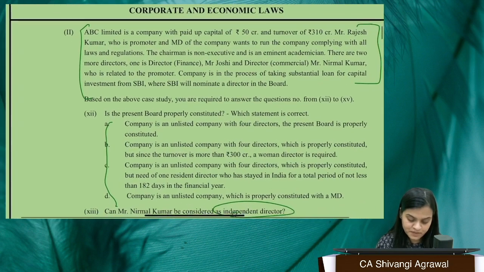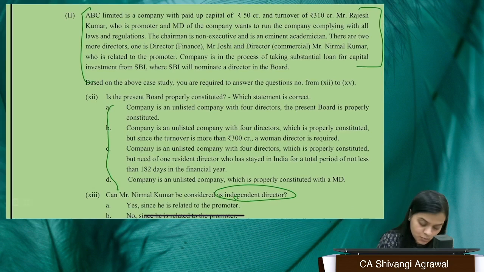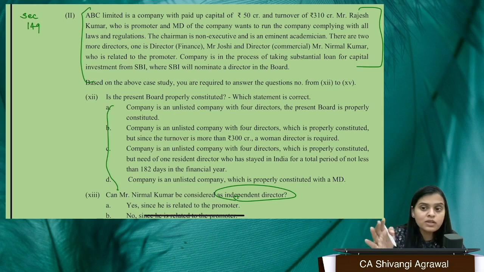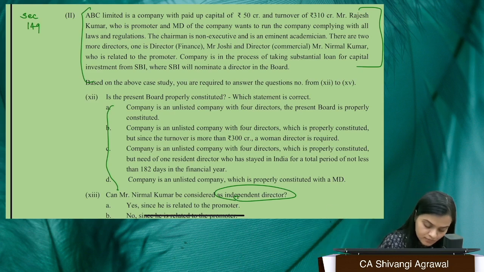Okay, fine, ma'am. And we all know about the requirement of directors. What is the requirement of directors? Ma'am, section 149 first of all tells us if it is a private company, you need to have minimum 2 directors, and if it's a public company, you need to have minimum 3 directors. The maximum is 15, which can be increased by passing SR. So since it is a public company, I would say a public company must have a minimum of 3 directors.